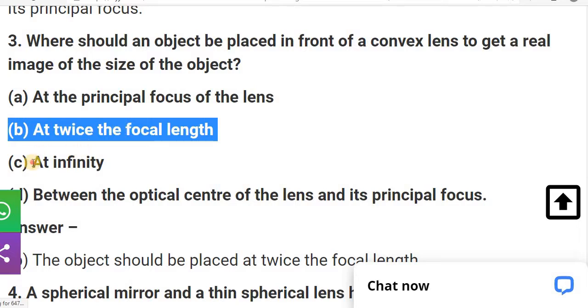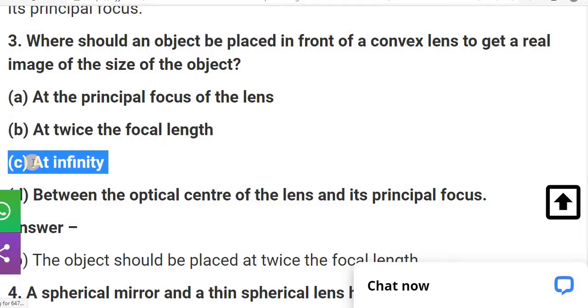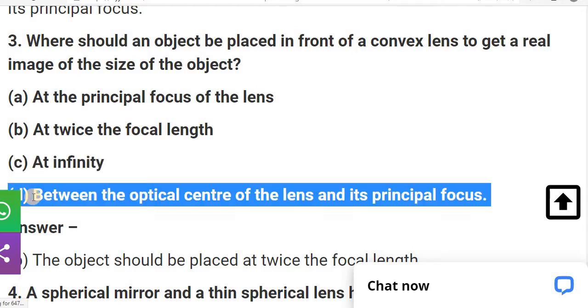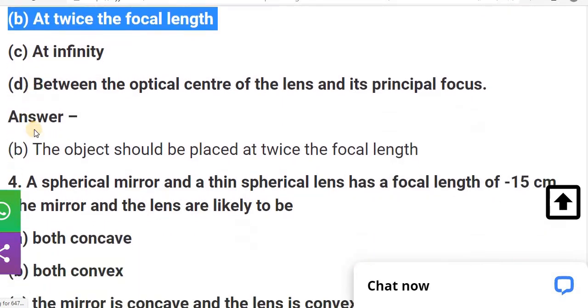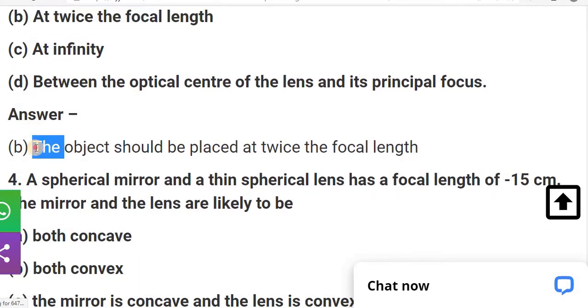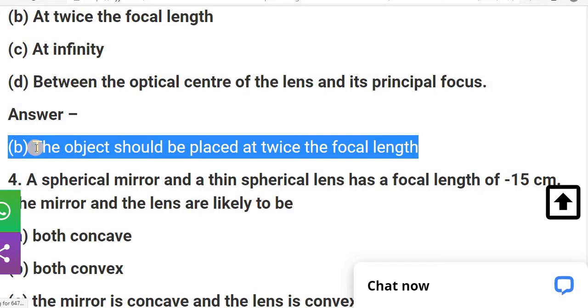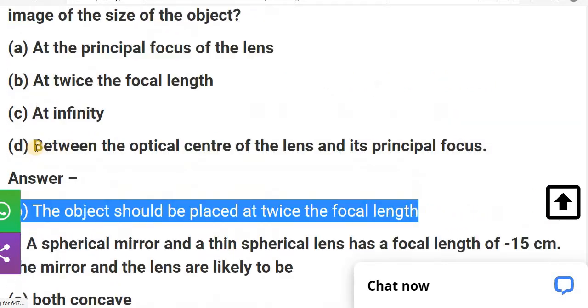If we keep the object at infinity, then we get a point-sized, diminished image. And the D option is between the optical center and the principal focus. So your answer is at twice the focal length. Why twice the focal length? Twice the focal length means at the center C1. If we keep our object on C1, at that time we get the same size image.